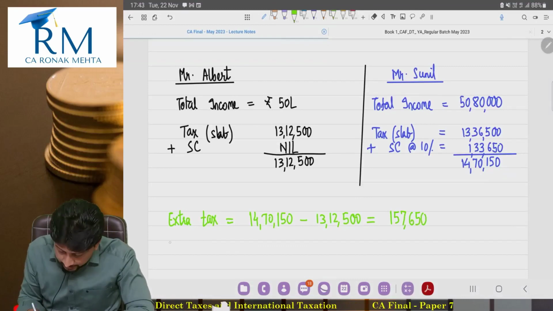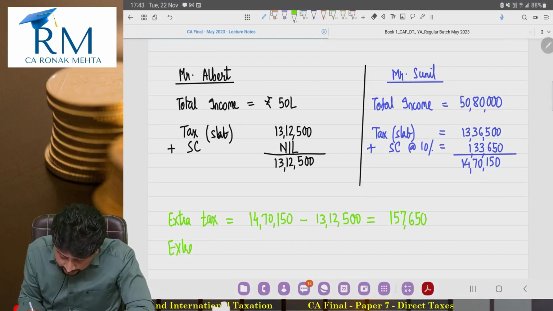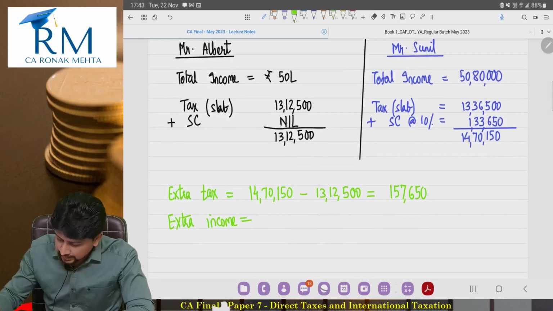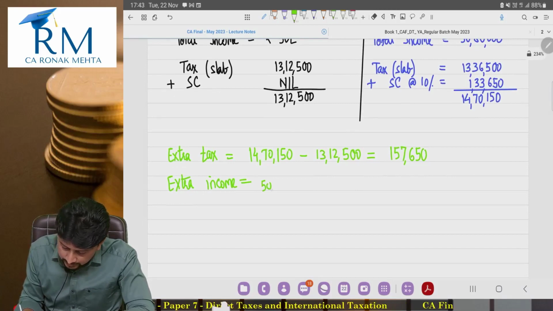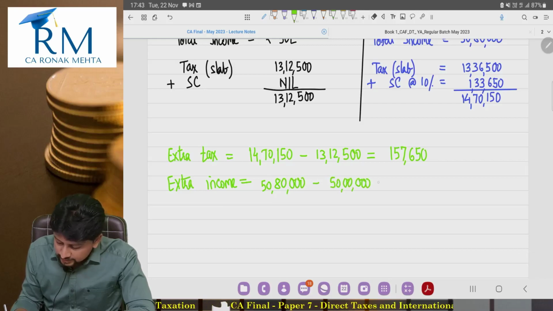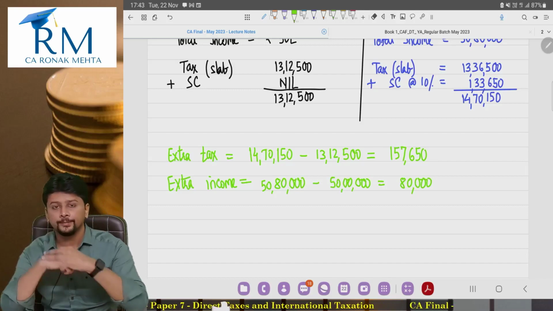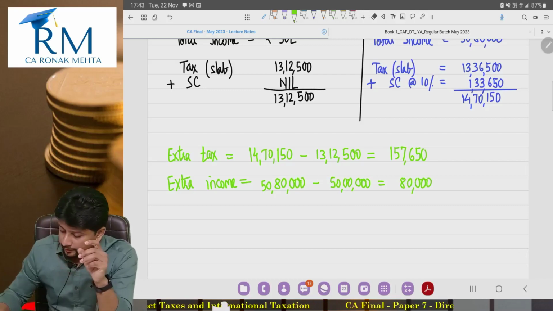1,57,650. And why is he supposed to pay this extra tax? Because he is earning an extra income. And what is his extra income? It is that 80,000 rupees, the income which exceeds the threshold. Now clearly, if you understand, this is unfair to Mr. Sunil.